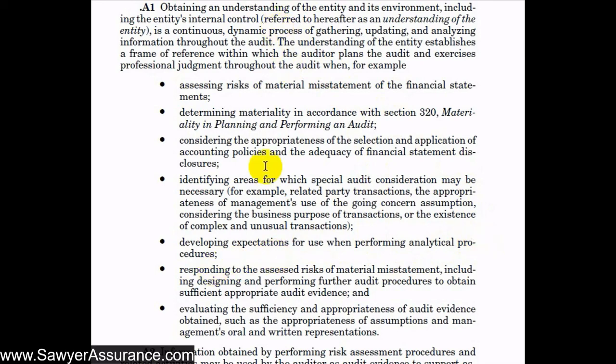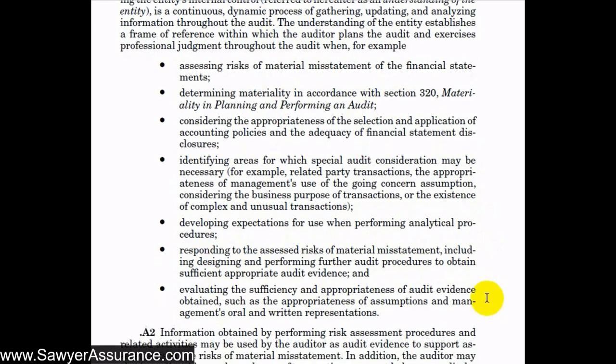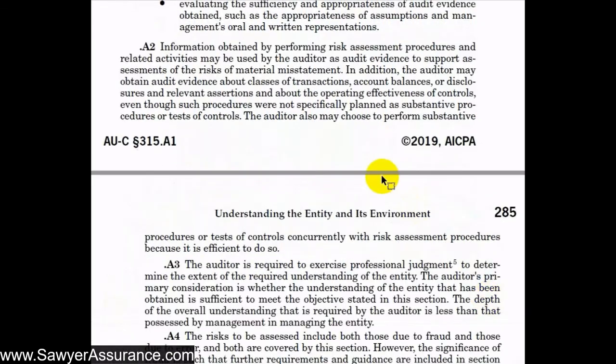And finally, understanding the entity would help us to respond to assessed risk of material misstatement and to evaluate the sufficiency and appropriateness of audit evidence obtained. Next, we see here that information that we obtain during our performance of risk assessment procedures can be used as audit evidence to support our risk of material misstatement. It might also support our audit evidence for a class of transactions, account balances, and disclosures, and related to testing of internal controls. And we might also do substantive procedures in conjunction with our risk assessment procedures if that's sufficient.